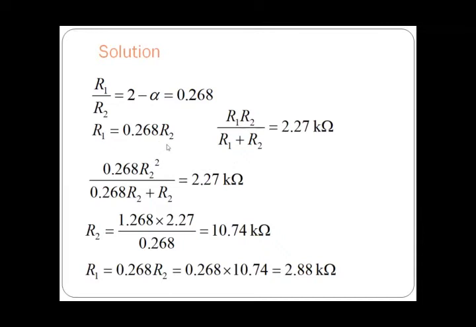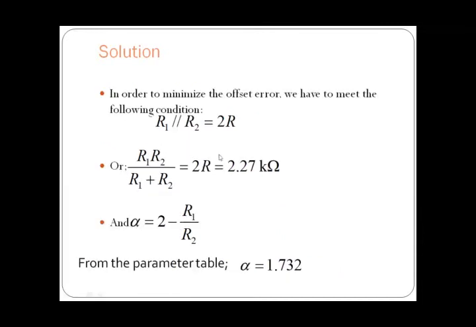As we know, R1 into R2 by R1 plus R2 is equal to 2.27 kilo ohms.